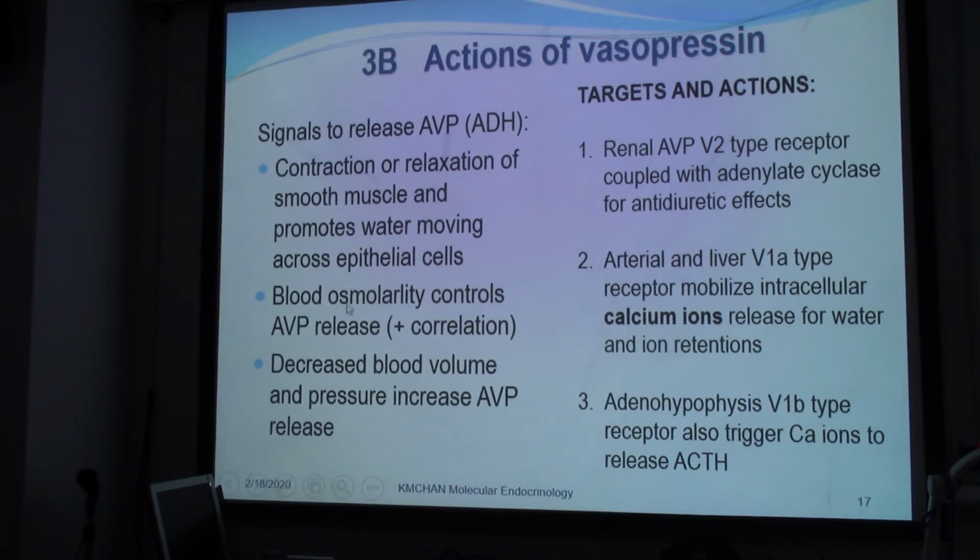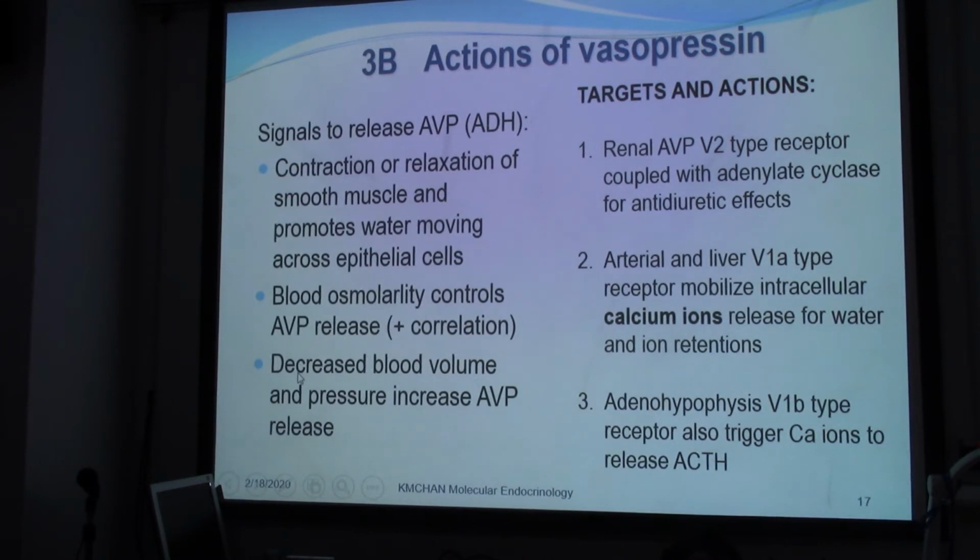But before that, because of the control of the water content, blood osmolarity is also related. The blood, we just examined that, the positive correlation. The blood osmolarity increases, and then more AVP is released. And then the AVP will control the blood level.